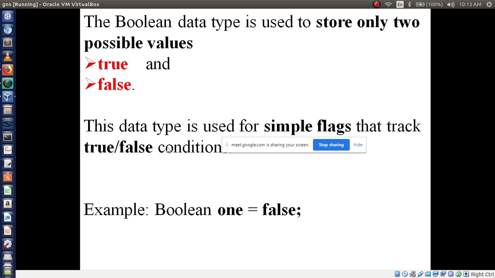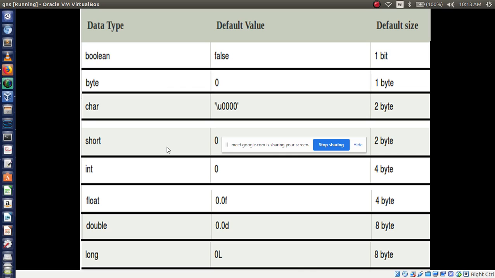Now first we will see boolean data type. Have you written this table in your notebook? Kiran? Do I have to write it? Okay, you have to remember it, look. Okay.